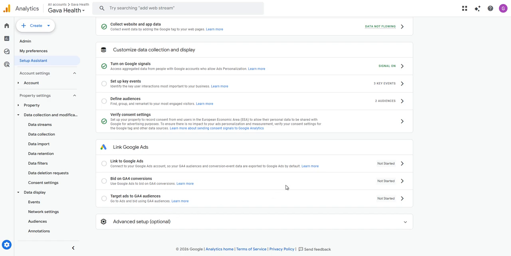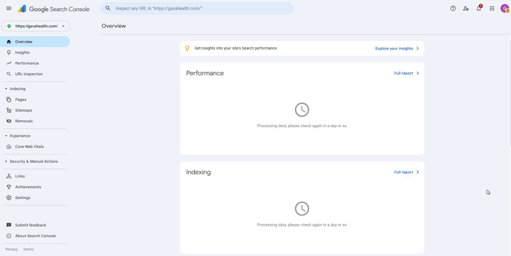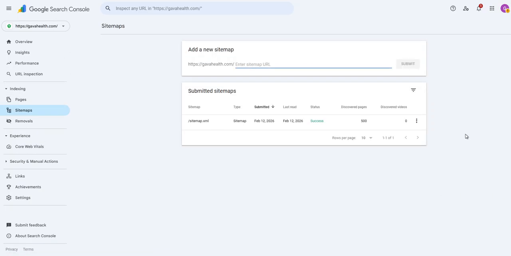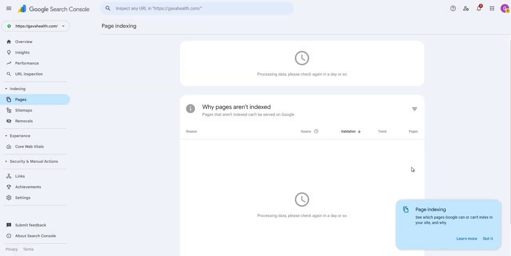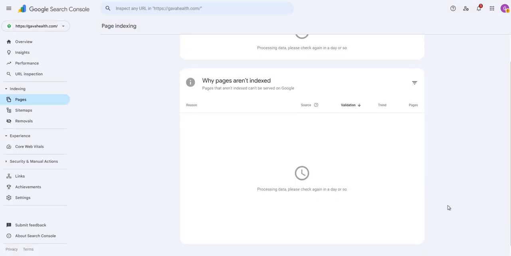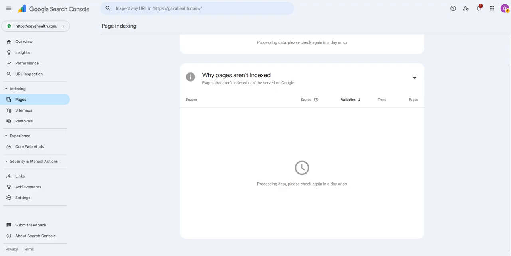So for today, ladies and gentlemen, this here is your lesson on setting up Google Analytics and also setting up your Google Search Console. Your Search Console is going to populate with data because we've already got a sitemap here. So it is going to populate with data. We've got pages this side here. All right. So as it populates with data, you see it says processing data. Please check again in a day or so. So it's still processing data, collecting that data.